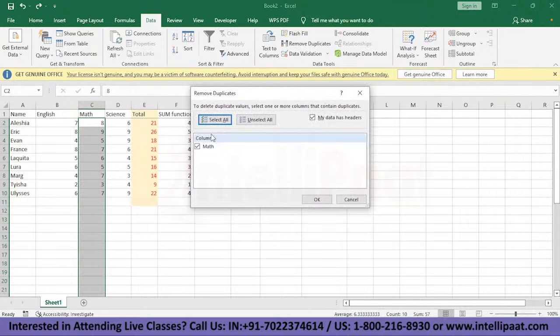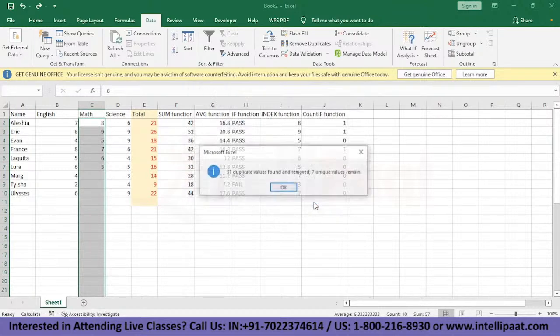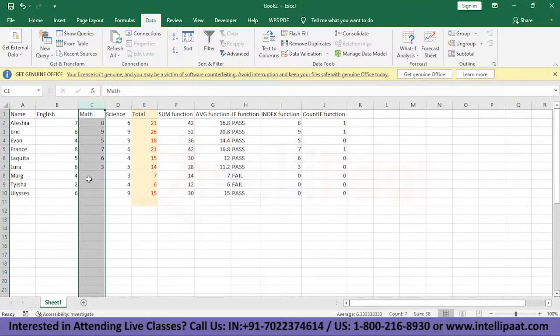As you can see, we have selected only one column. We'll go ahead, and then it displays the number of duplicates it found and removed. You just click on OK and we have removed the duplicates from this column. This is how it works. Let's see what we have next.